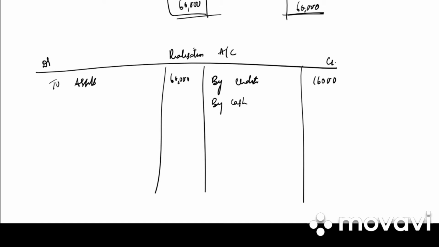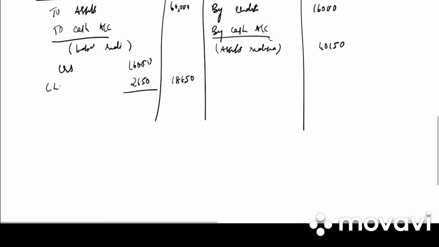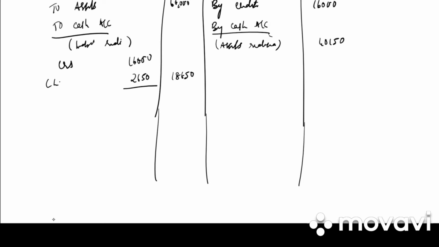So by cash account, in bracket assets realized, 40,150. Then we have by cash account, in bracket liabilities realized. Under that we have creditors 16,000 and contingent liability 2,650. So we get 18,650.